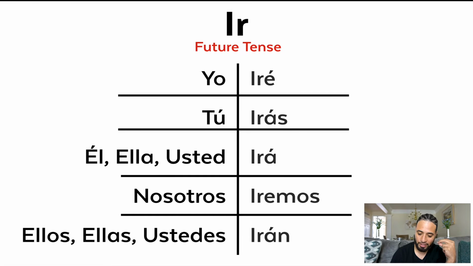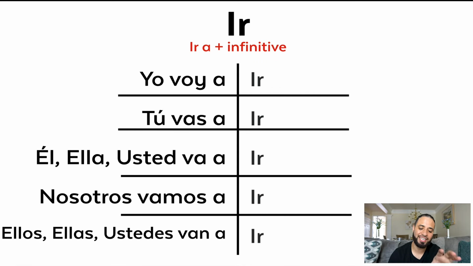All right? Now, this ir plus infinitive plus ir, you don't really need, because you don't have to say yo voy a ir. That's saying I'm going to go. So you could say I'm going to go to the store, yo voy a ir a la tienda, or yo voy a ir para la tienda, or you could just say yo voy para la tienda. So you don't really need it, but you could say yo voy a ir, tú vas a ir, él, ella, usted va a ir, nosotros vamos a ir, ellos, ellas, ustedes van a ir.